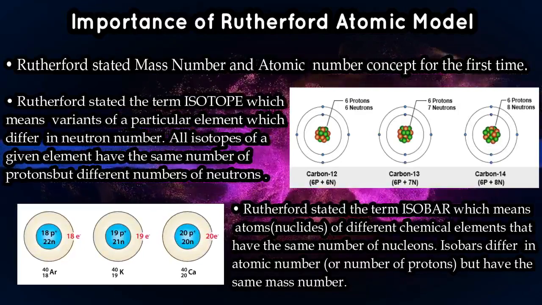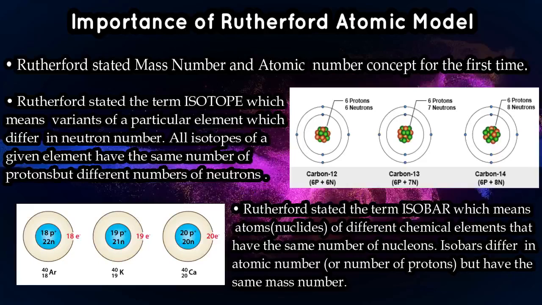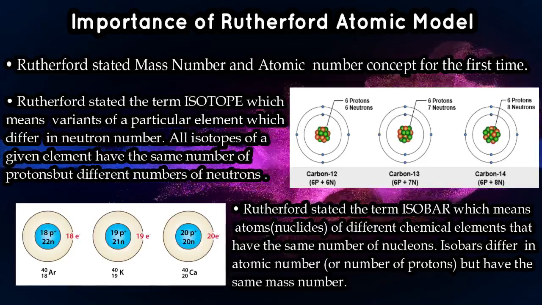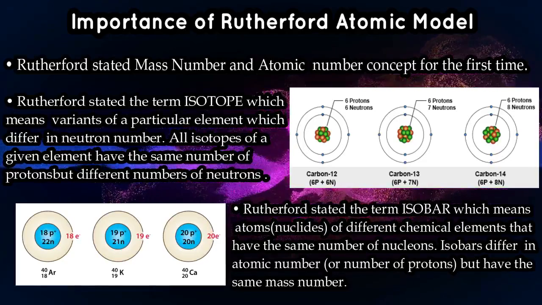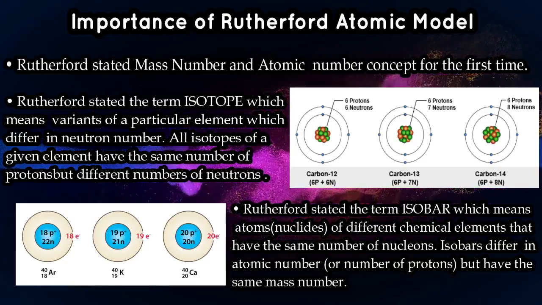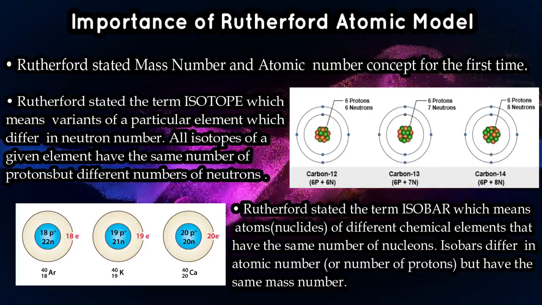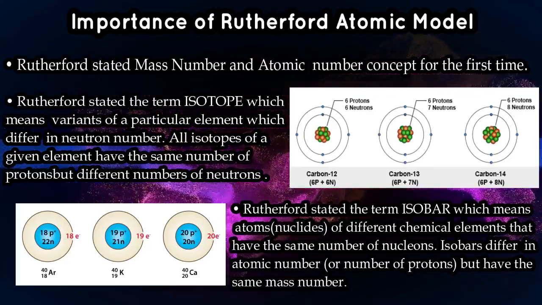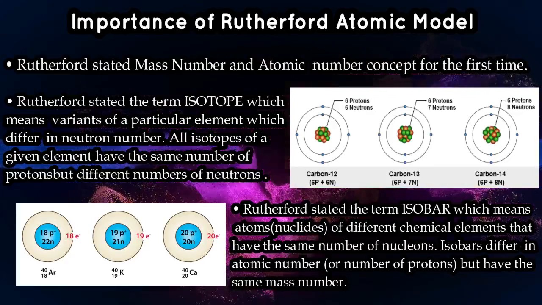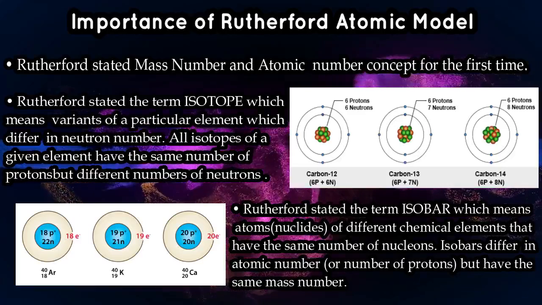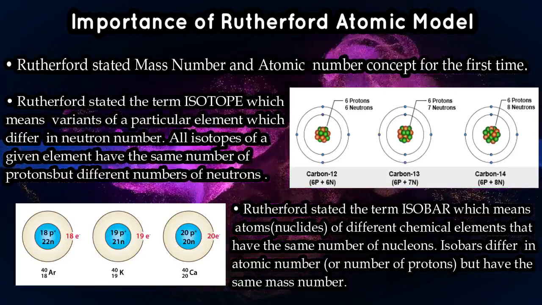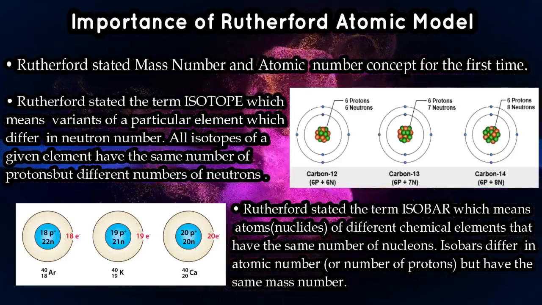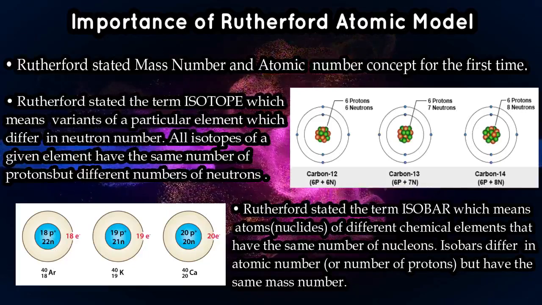Isotopes are elements having the same atomic number but different mass numbers, right? For example, carbon has three isotopes. One is carbon-12, with mass number 12, another is carbon having mass number 13, and the third one is the radioactive carbon having mass number 14. So 12, 13, 14, three mass numbers, but the atomic number is the same, 6 for carbon. These three are called isotopes.